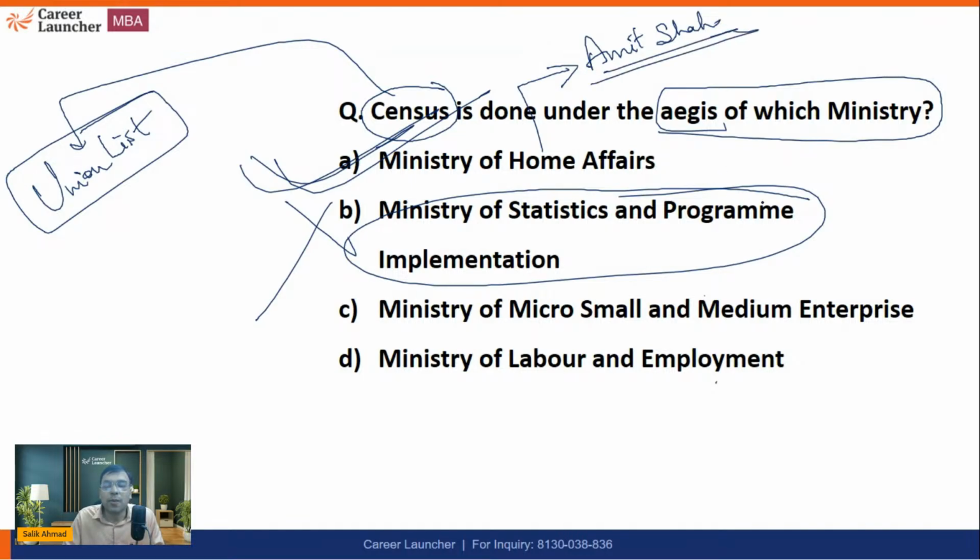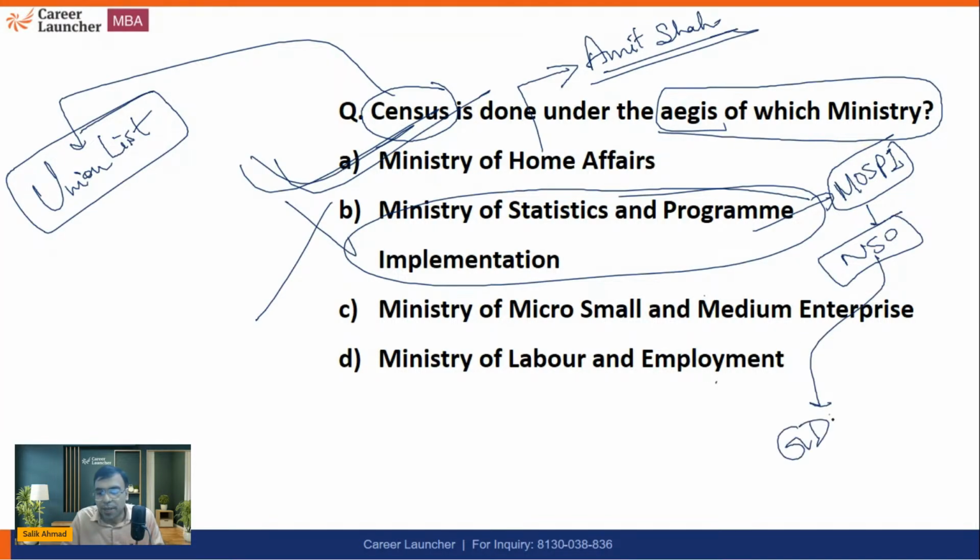So when we are talking about MOSPI, or the Ministry of Statistics and Programme Implementation, this is the body which is responsible. Under this, there is a body called NSO, the National Statistical Office, which is responsible for calculating GDP in India. Okay. This is what you should be knowing about.